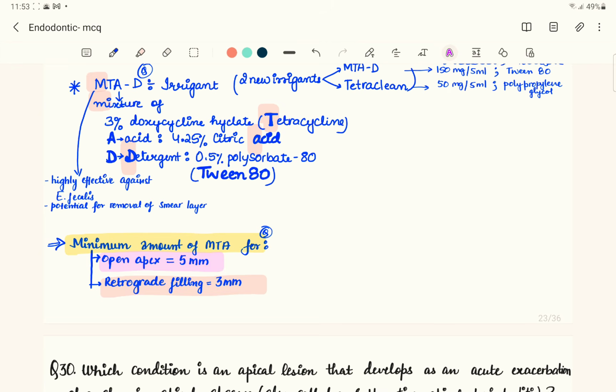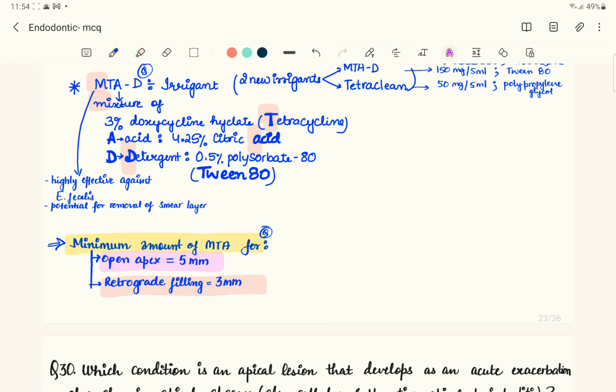Also, this MTA is used as a retrograde filling material or retro filling material or reverse filling material. Earlier we used to use the amalgam instead of this. Nowadays we have a better option, which is the MTA. So if they are asking in the question about a retro filling material, reverse filling material or retrograde filling material, the answer is going to be the MTA. Earlier we used to use the amalgam, but now we use the MTA.